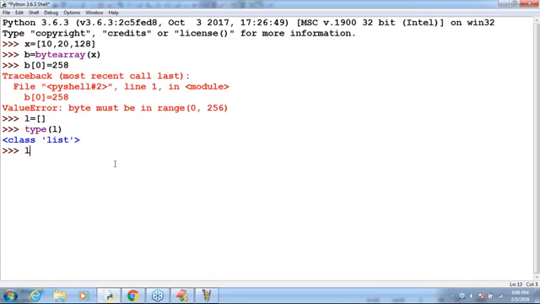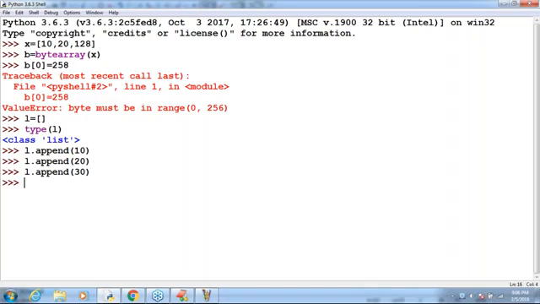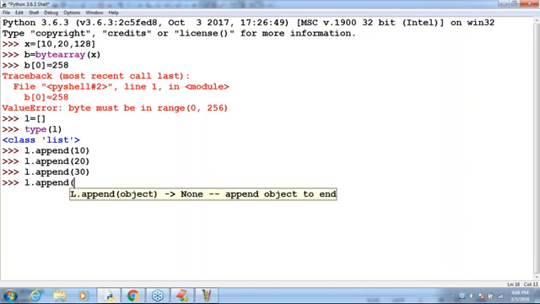Now L dot, I want to add an object. Have you observed? Append. If you want to add an object, append is the method. L dot append of 10, I added. Now L dot append of 20, and L dot append of 30. How many values did I add? Three values.